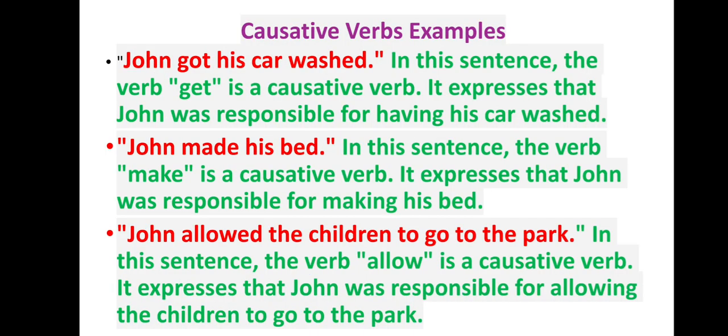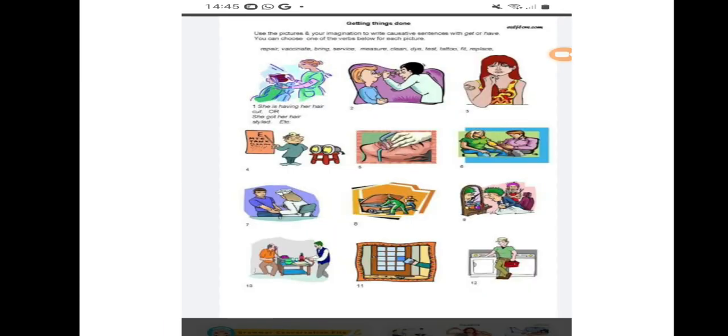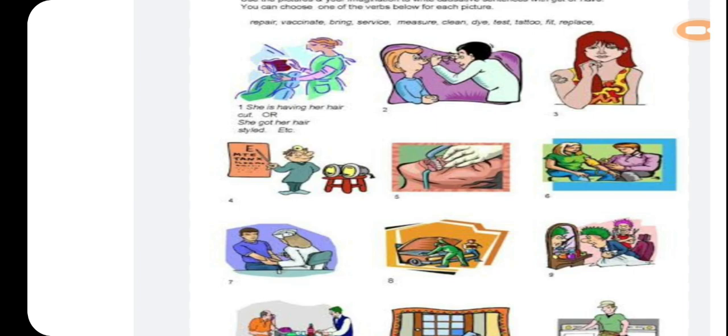Causative verb examples I am reading here: John got his car washed, right? John made his bed, and John allowed the children to go to the park. These are simple sentences I am explaining further, and this is just for your information or notes. Then come to here. In these pictures, you must have noticed that there are two persons, right? In the third picture, the girl is sitting, but she is talking to someone, providing something to someone. This way we can interpret this picture.